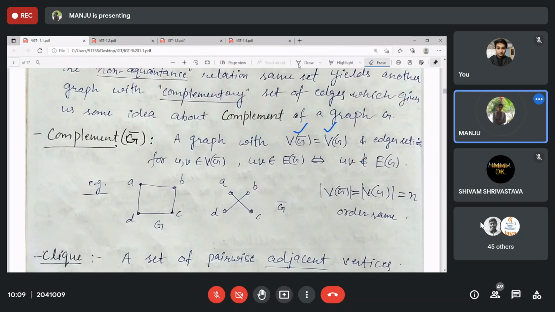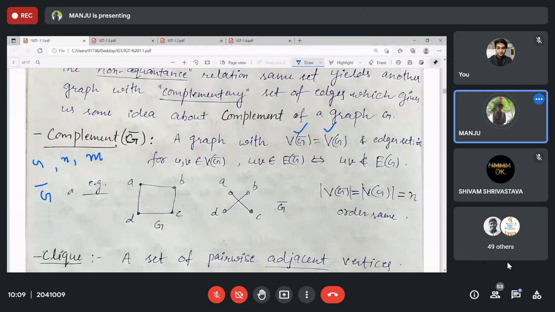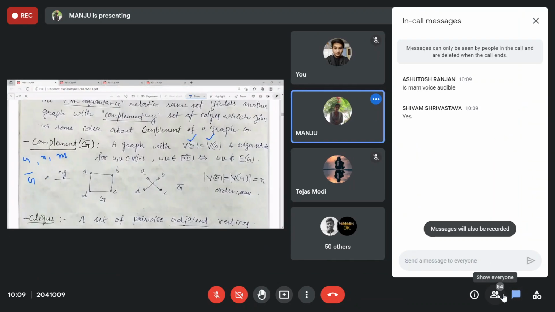Got it? So tell me, if the order of a graph is n and the size is m, then what can you say about the order and size of G complement?